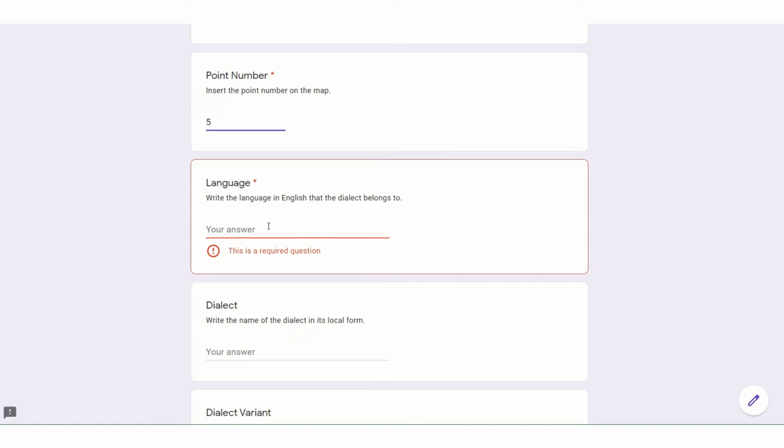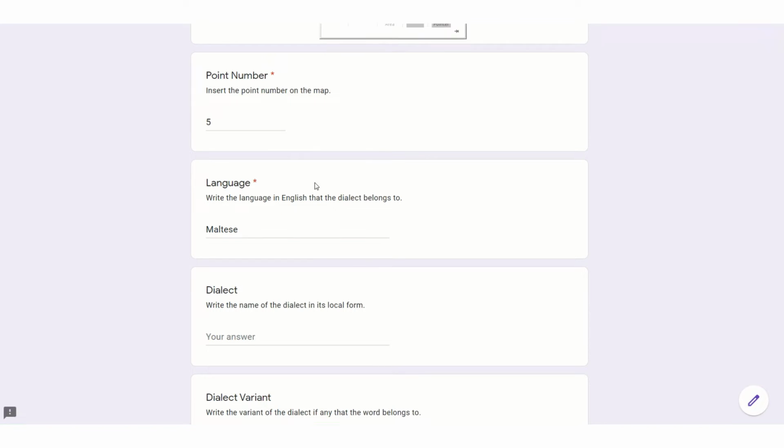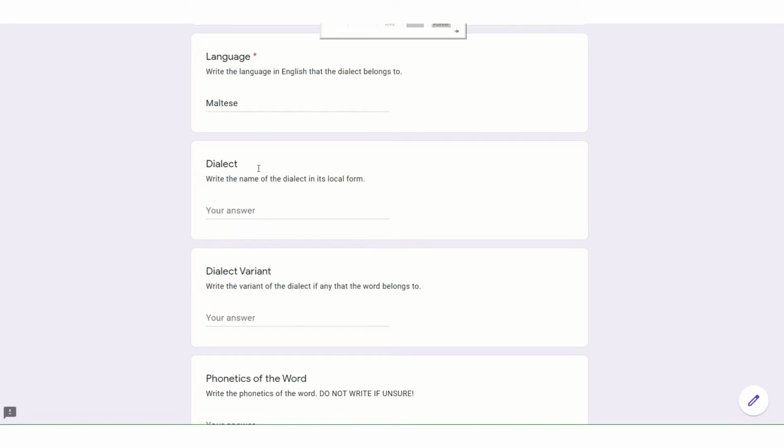We then input the language of the word. For example, the word carretta forms part of the Maltese language. So we write the word in English. We then write the dialect that the word belongs to. In this case, it's Mjarri.